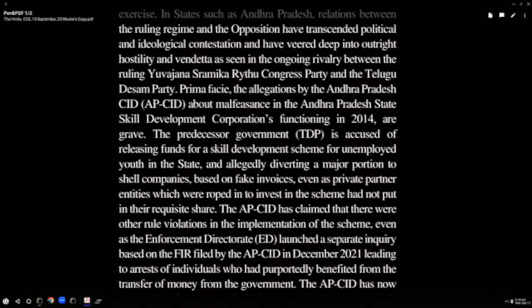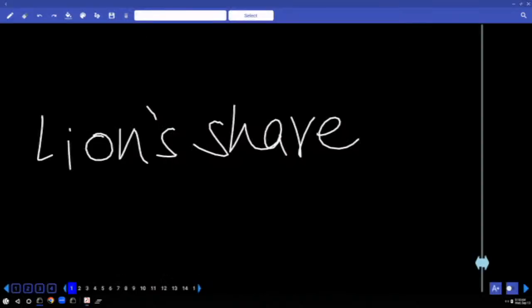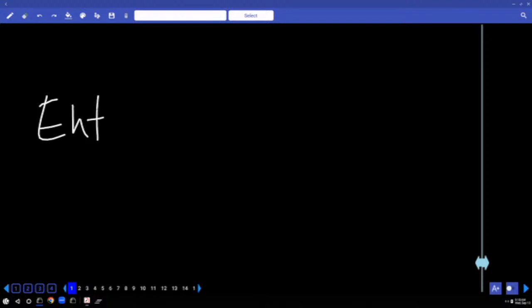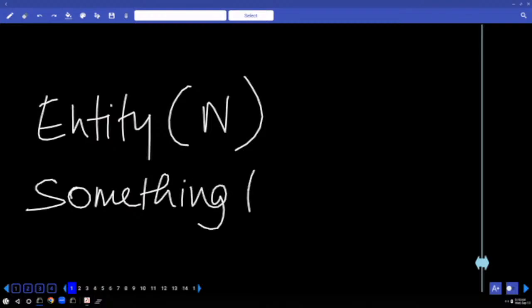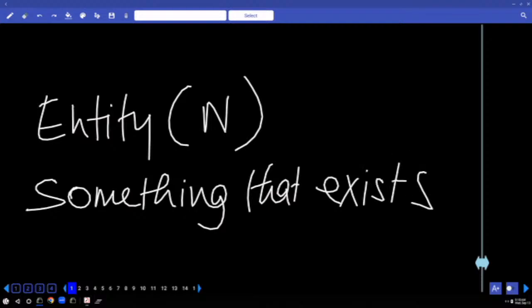The other dimension, even as private partner entities, underline the word entities. I hope you are able to catch my pace. I'm doing a bit fast. Write the word singular form. What is the singular form? Entity. That means which part of speech is it? Noun. Entity means it could be an animal, it could be a plant, it could be an organization, it could be an individual. Just write this way, something that exists. Something that exists. It has its own identity. Then we use entity. But I want to give an important expression.